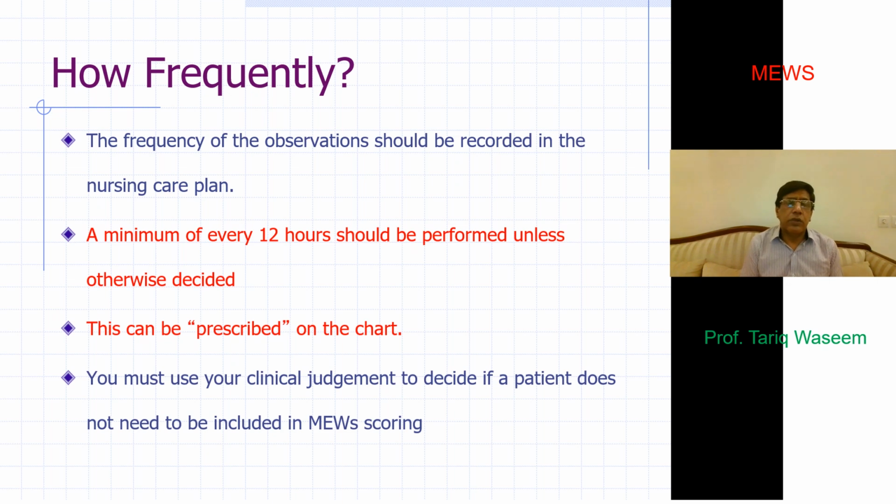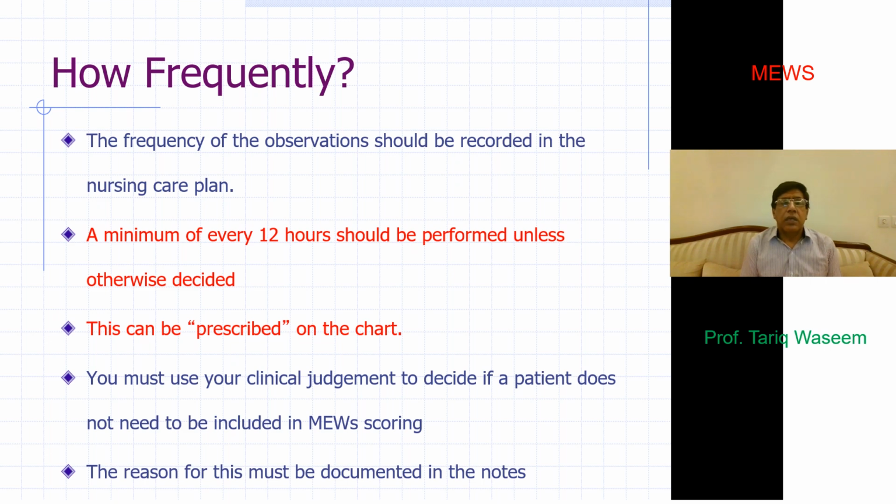You must use your clinical judgment to decide if the patient should be on more frequent observations, or maybe just a routine twice a day recording of those signs. The reason to shift a patient from 12 hourly recording to an 8 hourly, or a 6 hourly, or 1 hourly must be documented in the notes as well.